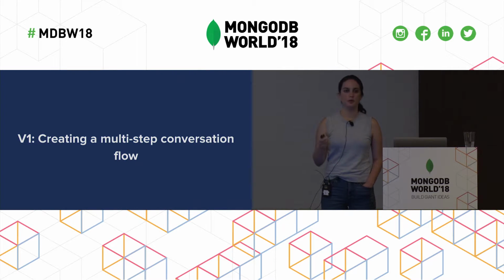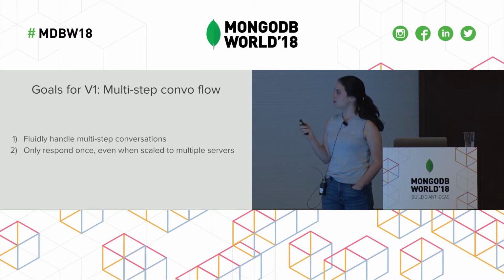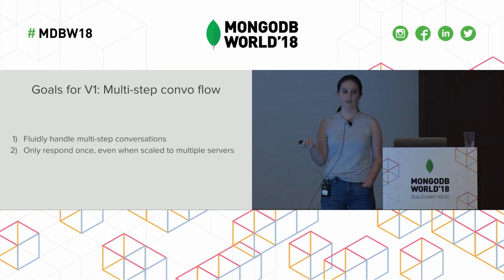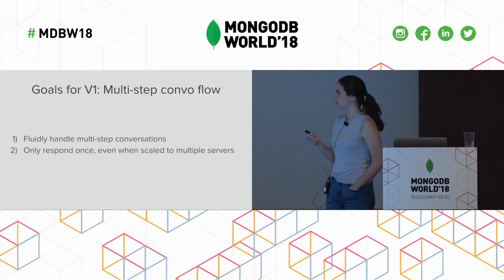So for version 1, we wanted to create a multi-step conversation flow. The basic building blocks of a chatbot have multiple steps. Our main two goals here were to fluidly handle multi-step conversations and to only respond once even when scaled to multiple servers. So we wanted to make sure our operations were atomic from the start, so we're not playing catch-up later when we scale.